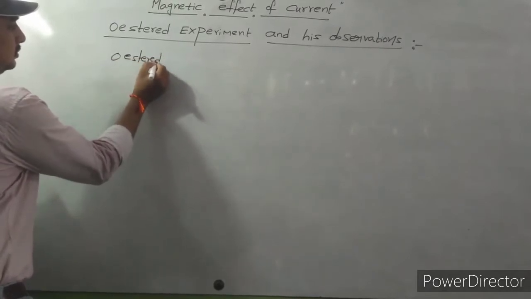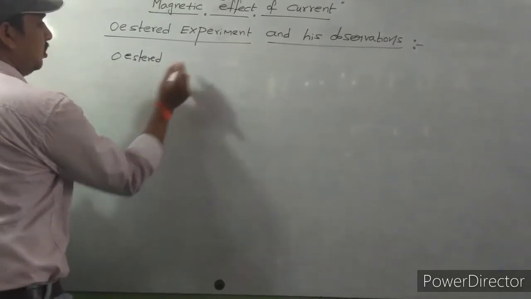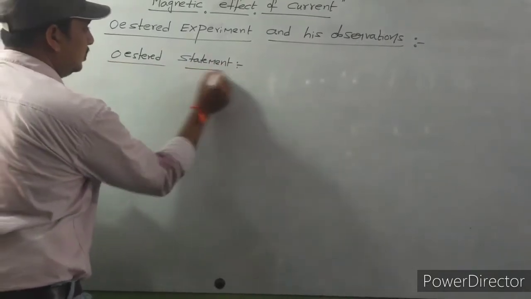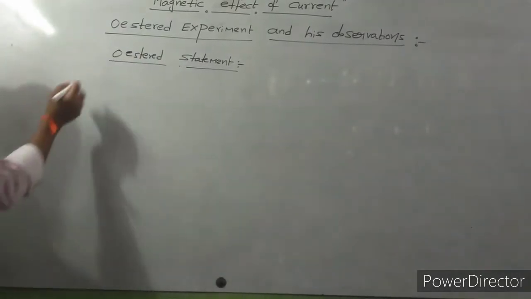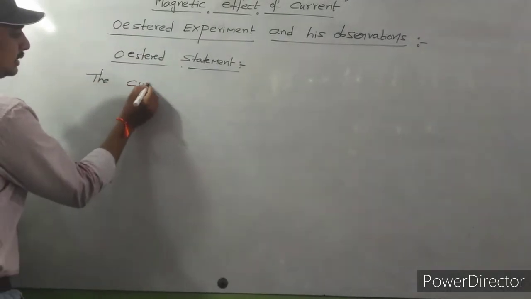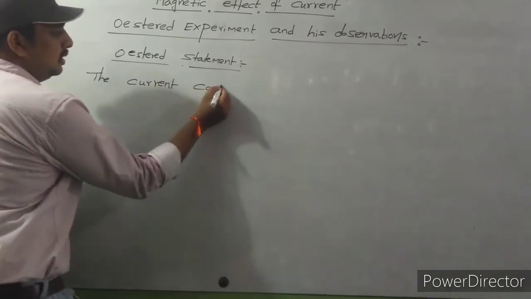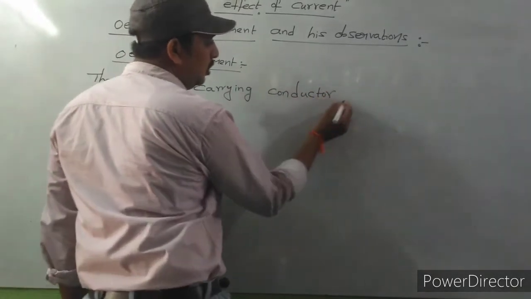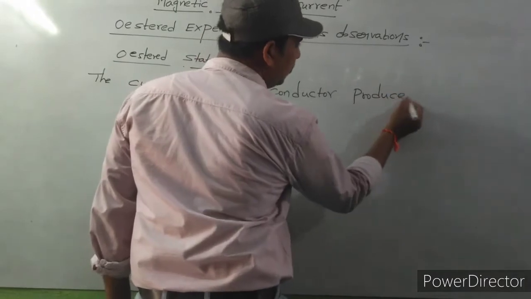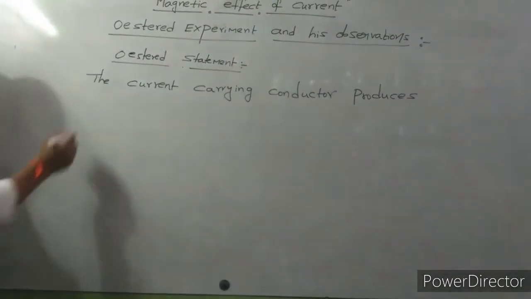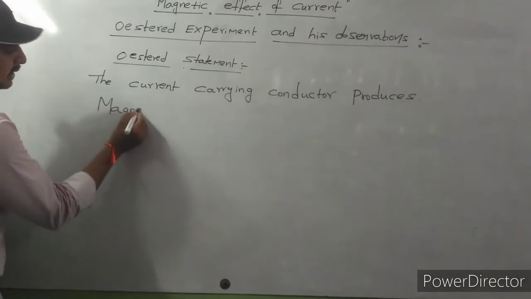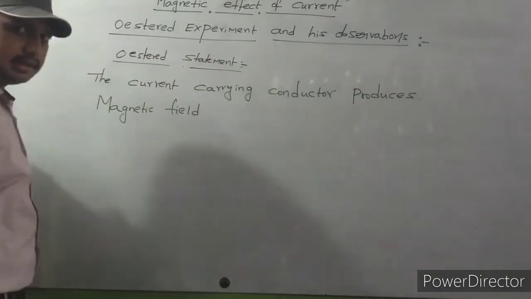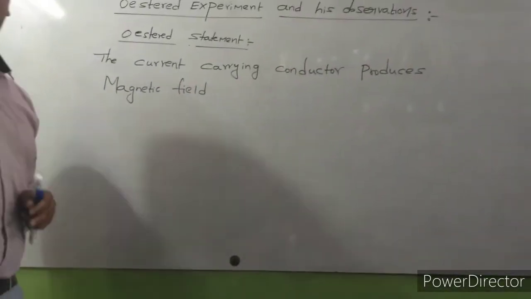Oersted statement. What he tells: the current carrying conductor produces a magnetic field. The current carrying conductor produces magnetic field.